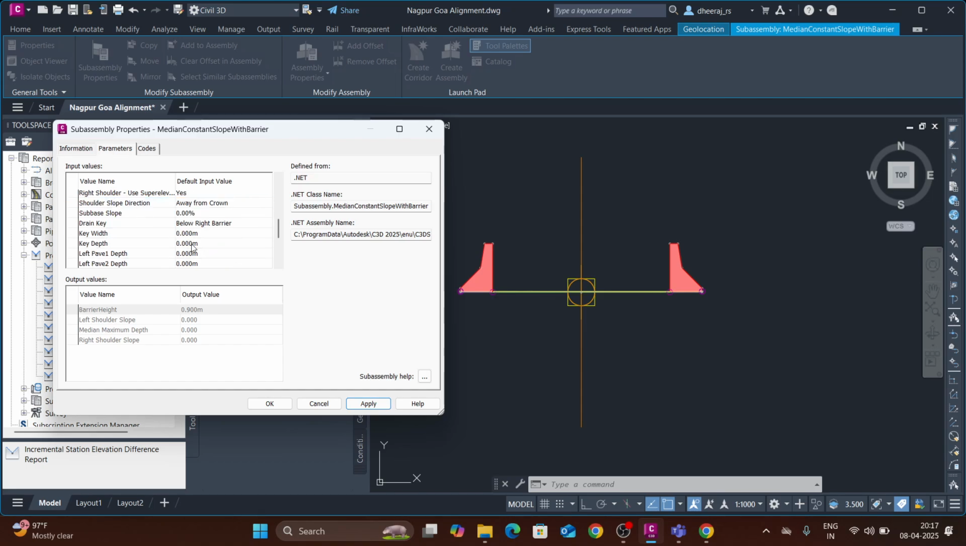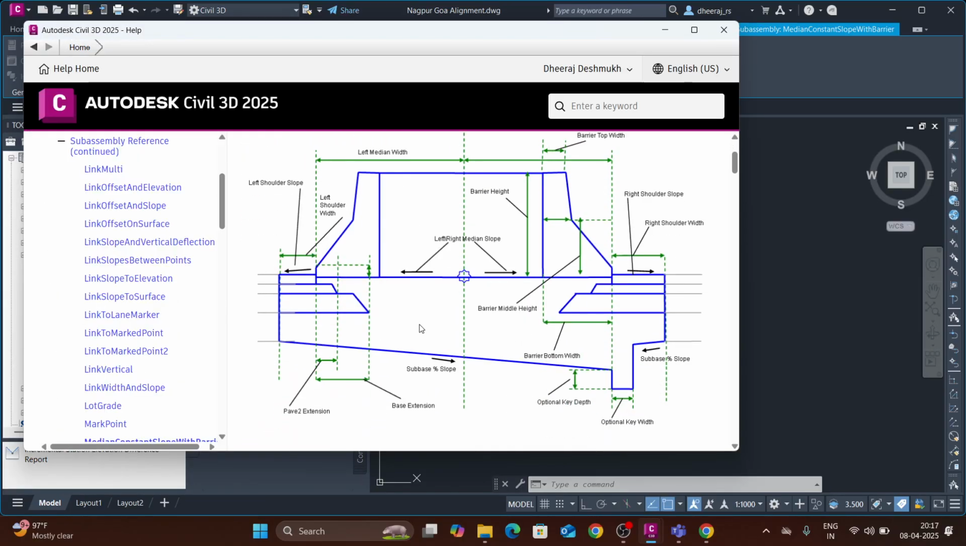I need the pavement depth, right? Or the filling that I will give for the median, that is around 0.15. You can see, I will go in the options. If you can't get anything, go in the options. Help, click on the help. You can get all the things, right?